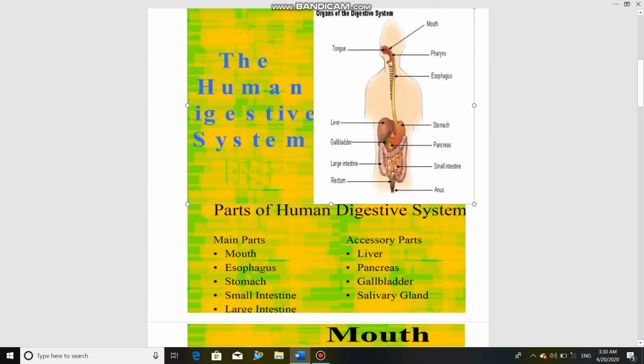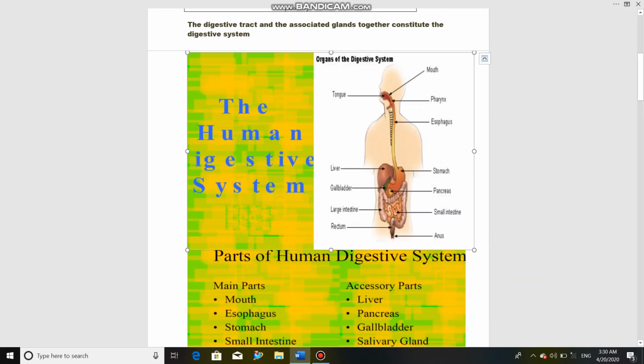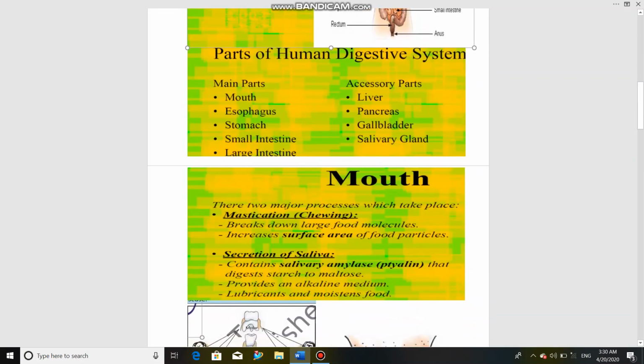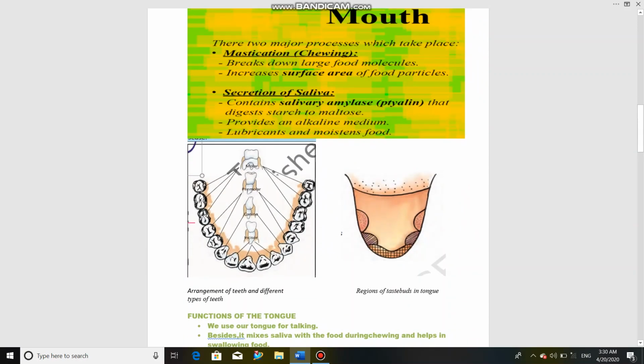Okay, let's understand the first part. What is its function? The mouth has two parts, tongue and teeth inside. You can see the teeth. So we do piercing, chewing, or cutting of the food, and we use different types of teeth for this. We have incisors, canines, premolars, and molars, as you have already learned in previous classes. So we use these different types of teeth for different processes of the food.